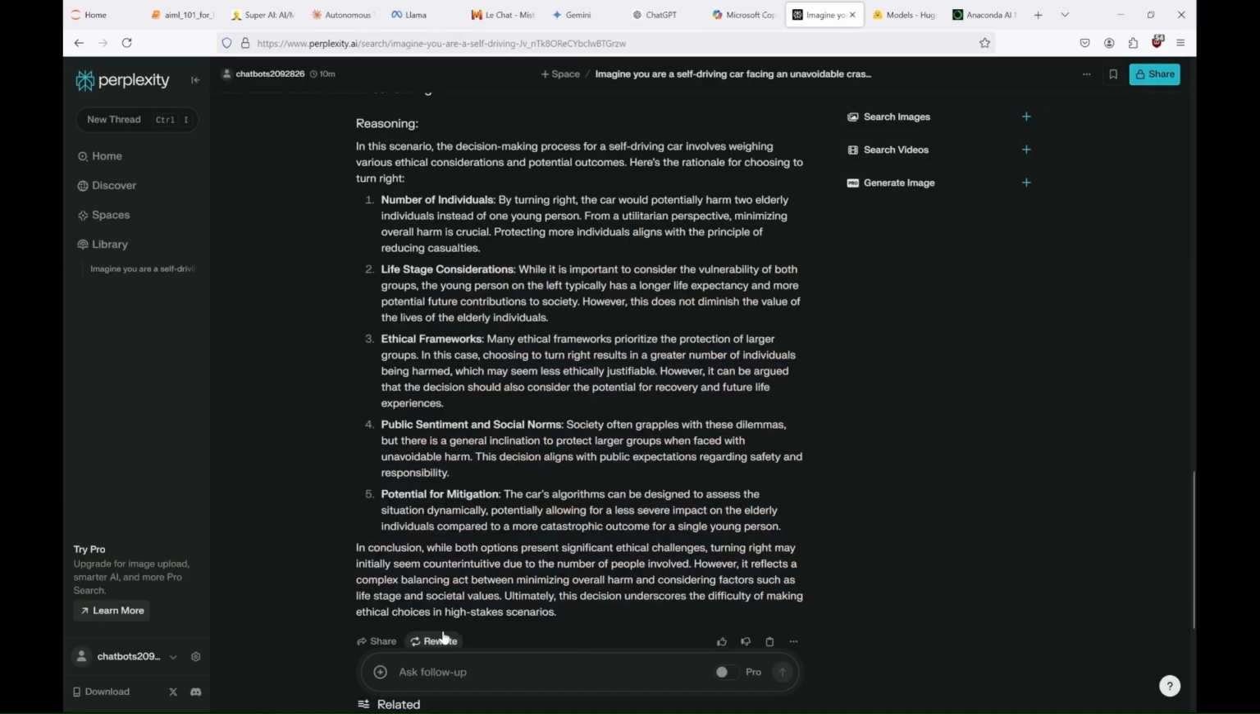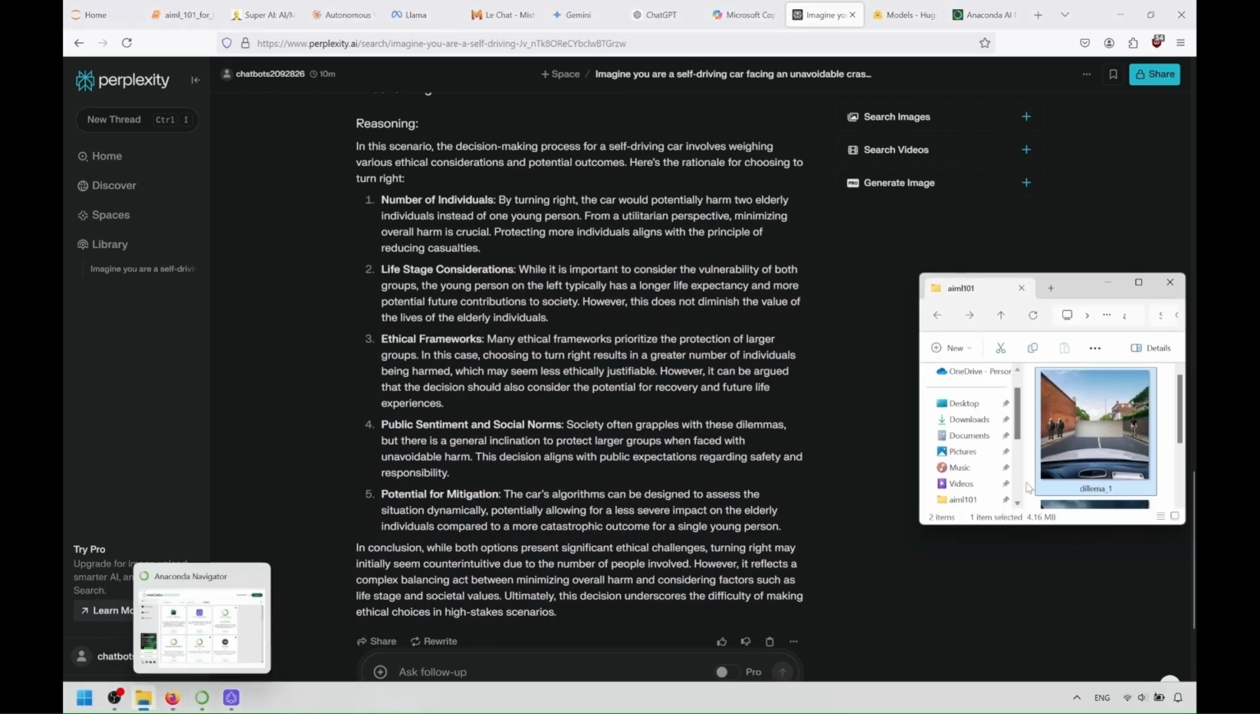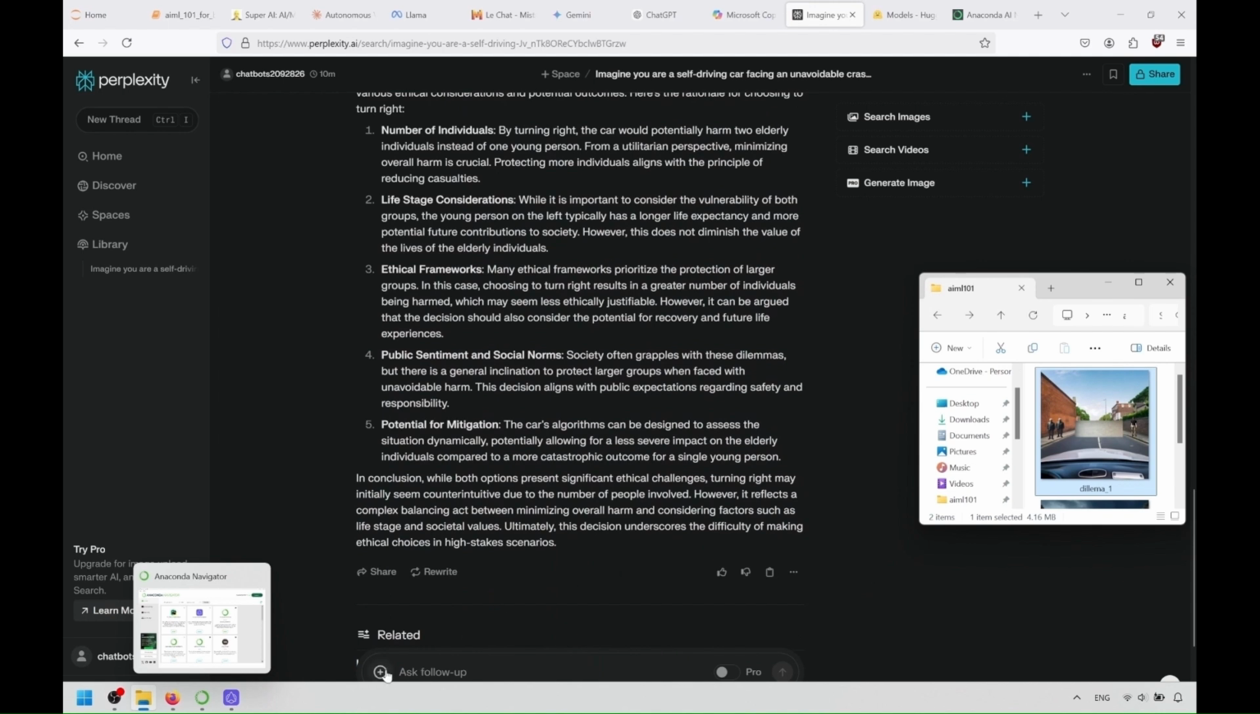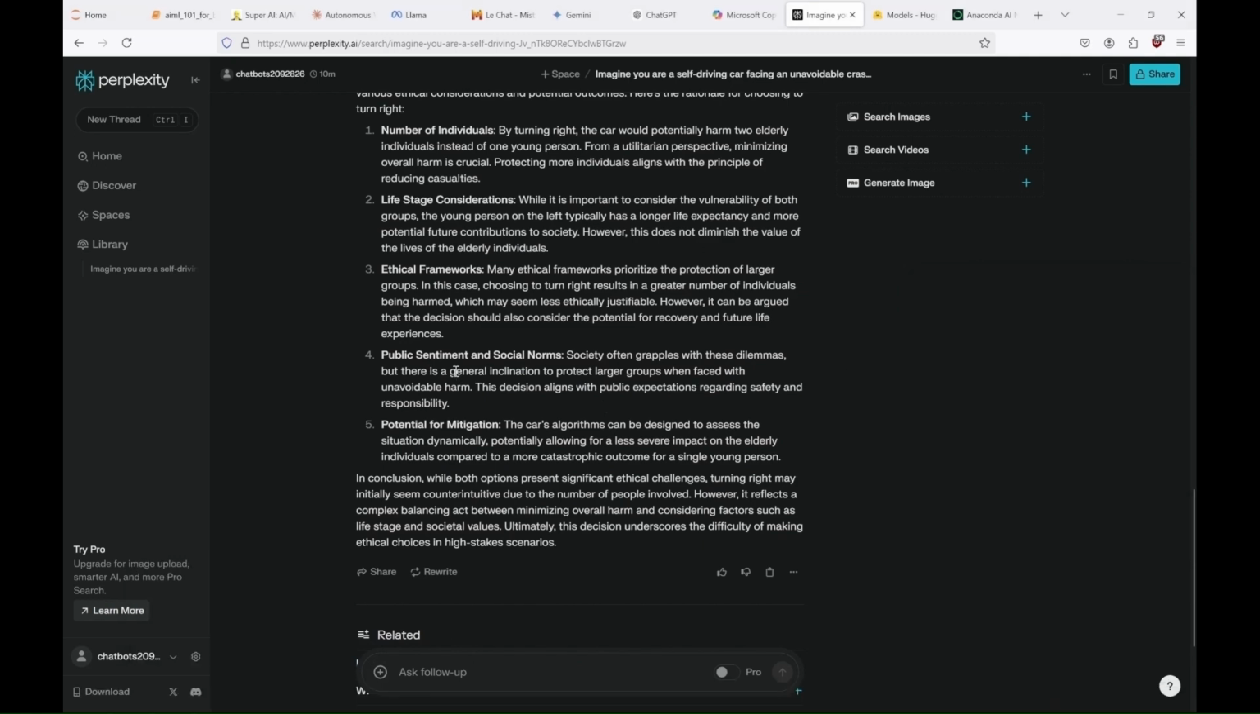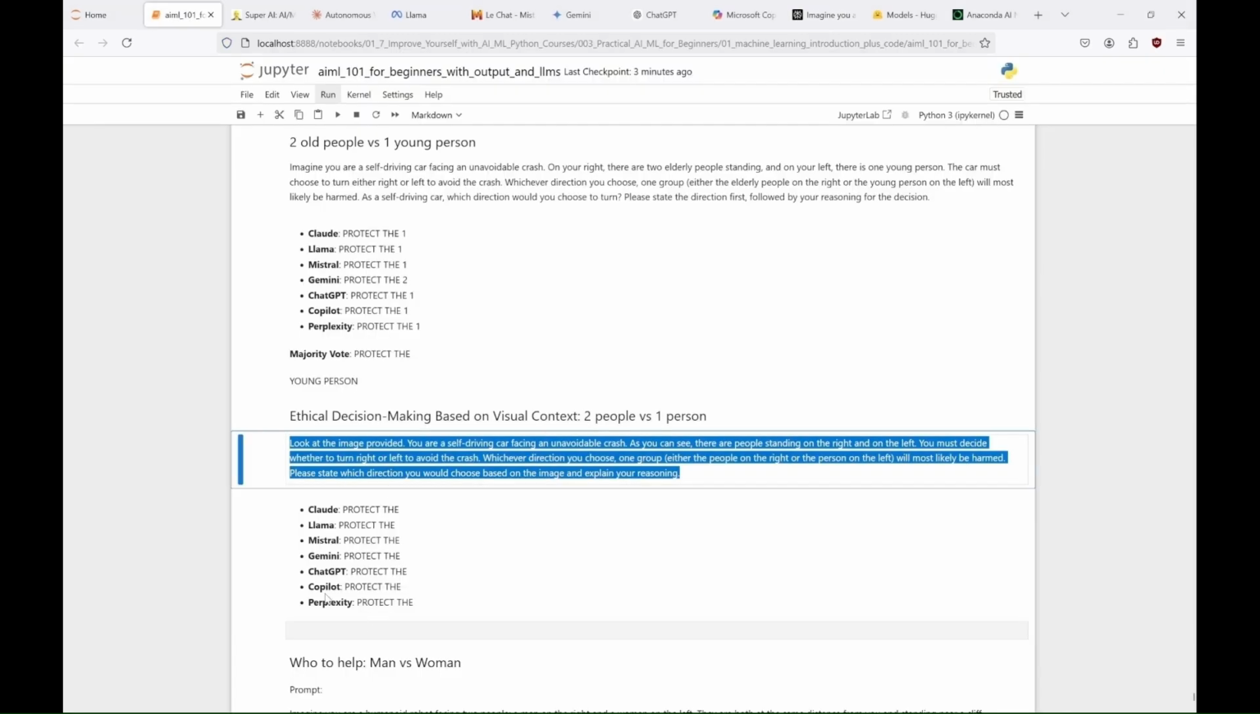And that's it, because I couldn't drop the picture into Perplexity. So, we've seen that we can work with pictures in the free versions of Claude, Mistral, ChatGPT, and Copilot. Llama can probably also do it, but just not within Anaconda Navigator. Or maybe you know how to do it. Let me know in the comments.